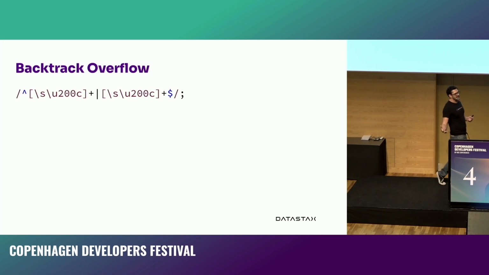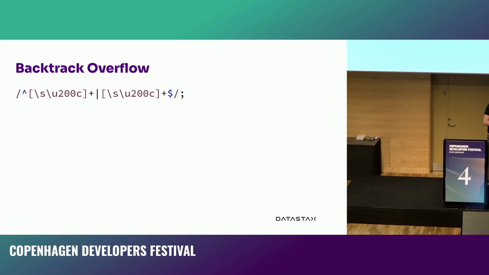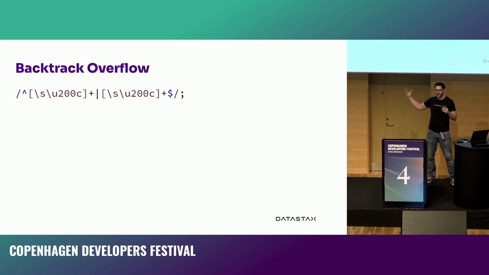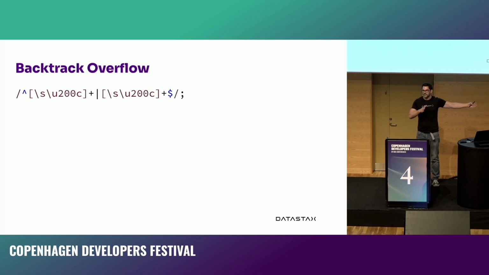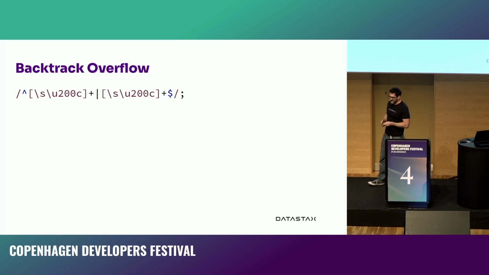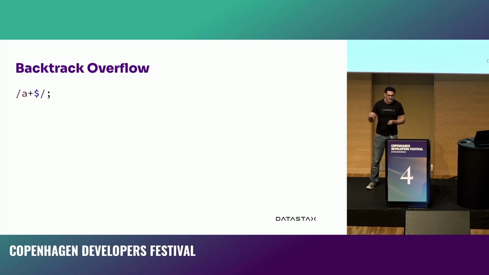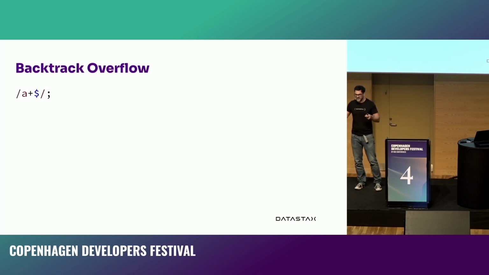This is actually more simple than it looks, because \s is just a whitespace character, and \u200c is just a Unicode whitespace character that doesn't fit into \s. And so this is whitespace at the start of a string or whitespace at the end of a string. What's really nice about these things is that we can simplify them to see why they go wrong. So what we can do is take out the disjunction, because we can deal with just one half of it, because that's all we need.